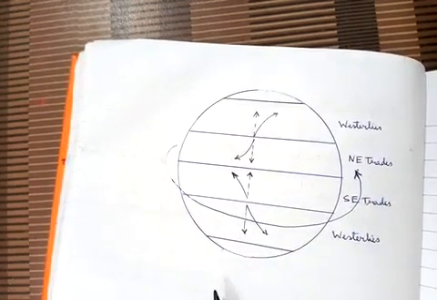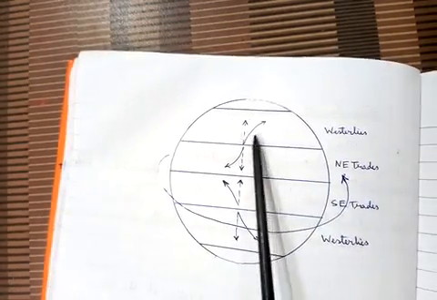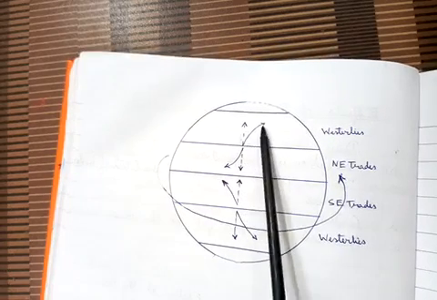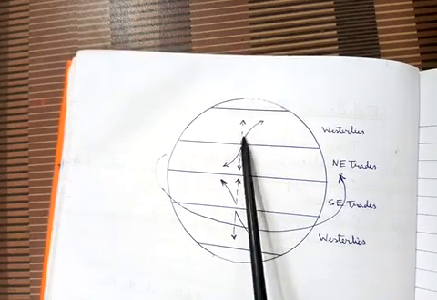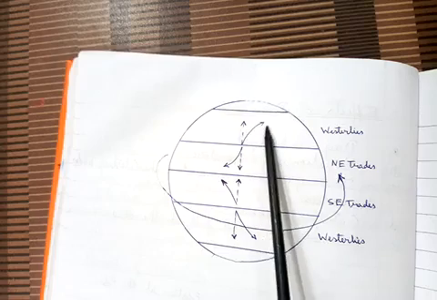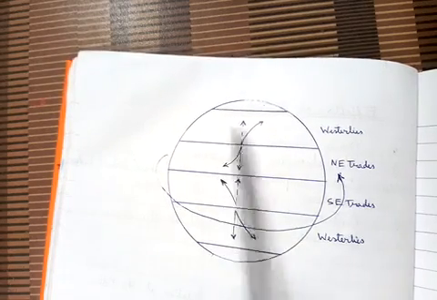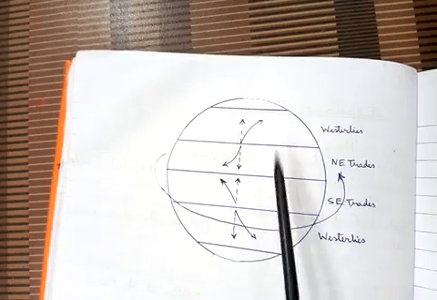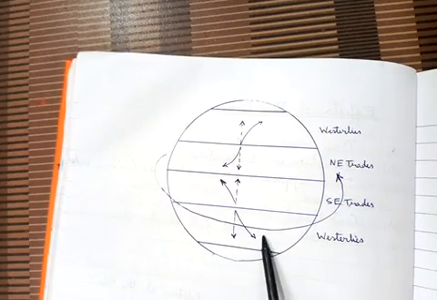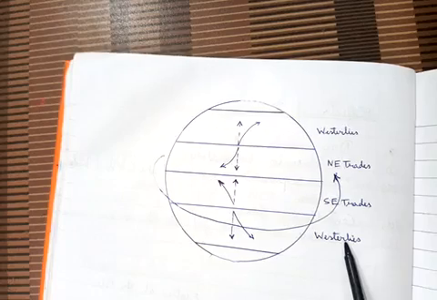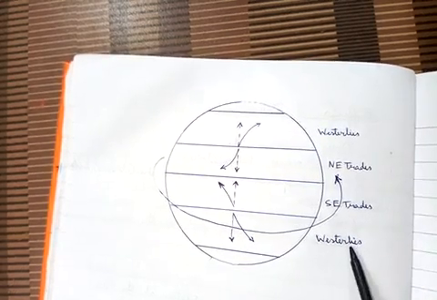You have seen an example here in the westerlies. Usually the deflection is shown like this, but these winds deflected so much that they start blowing from west to east in both hemispheres, in the temperate zone. That's why these winds are called westerlies.